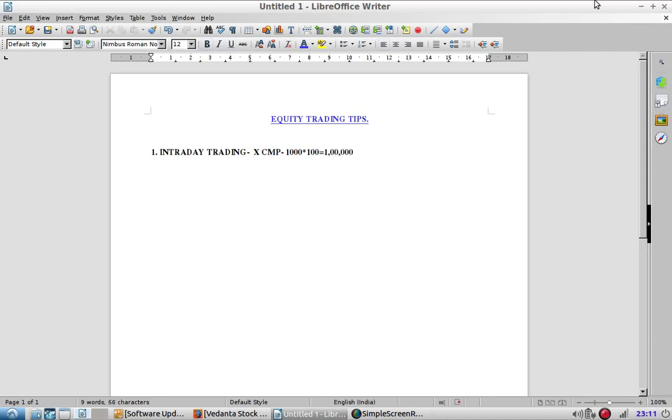But when you are doing intraday trading, you need not pay the full amount of the traded value. You just need to pay a small margin of it. The margin depends on the brokerage house and also on the script, that is the stock you are buying.